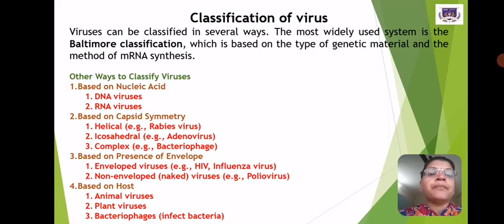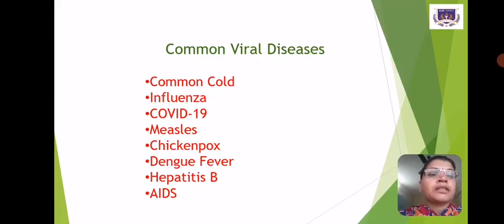Other ways to classify viruses include based on nucleic acid, DNA virus or RNA virus. Based on capsid symmetry, that is helical, for example rabies virus; icosahedral, for example adenovirus; complex, for example bacteriophage. Based on presence of envelope: enveloped viruses, HIV, influenza virus; non-enveloped naked viruses, such as polio virus. Based on host: animal virus, plant virus, bacteriophage that infects the bacteria.